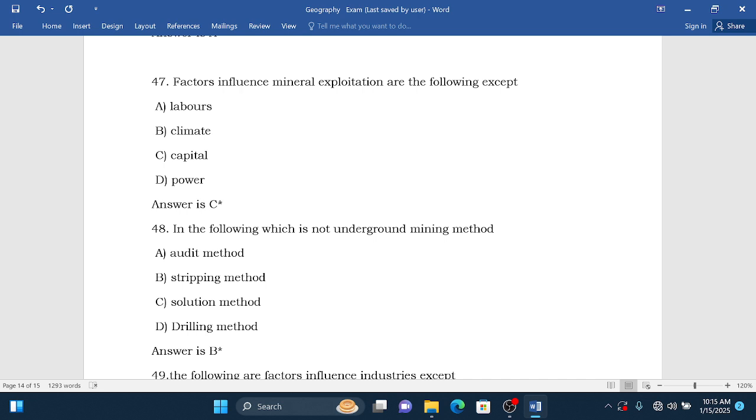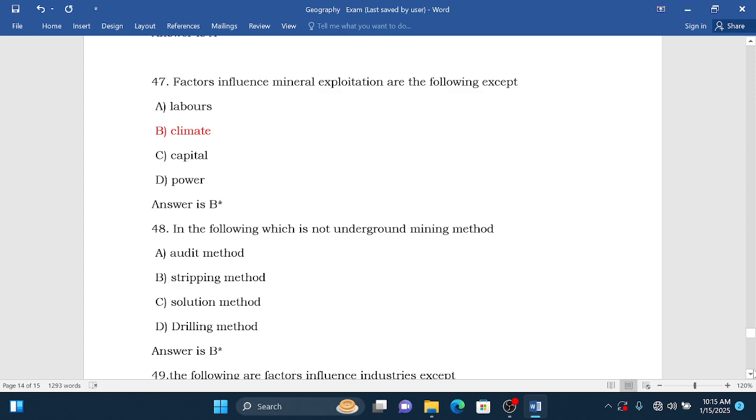We are going to see which one does not influence. The answer must be B, because climate does not influence, but power does influence, and labor also influences. Even capital also influences mineral exploitation.